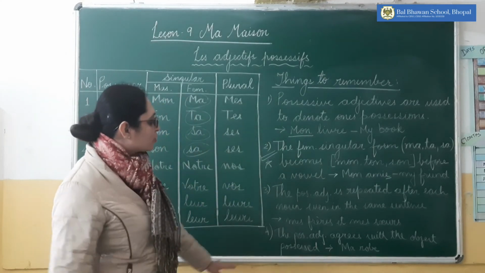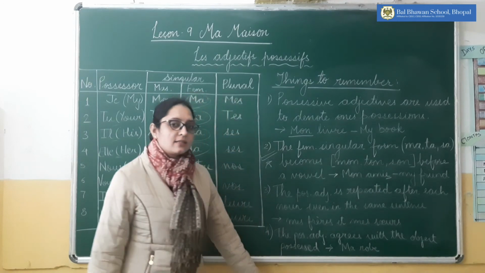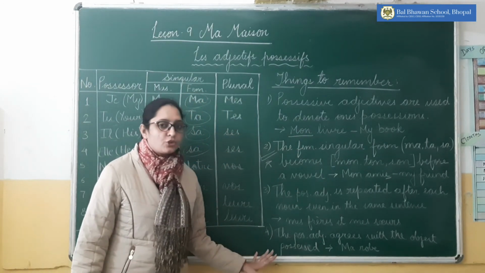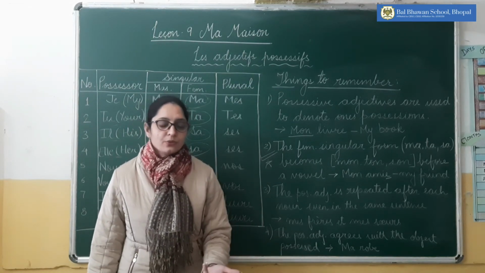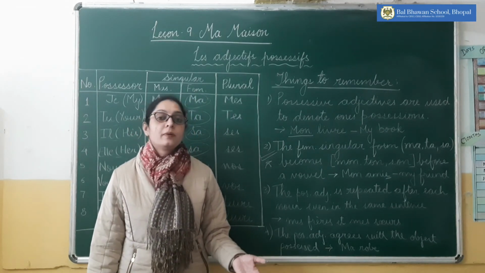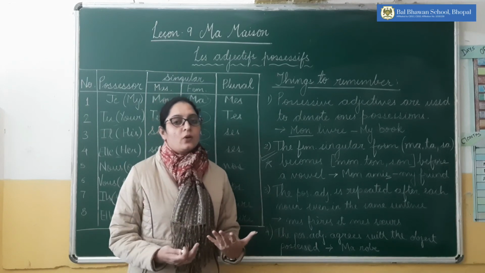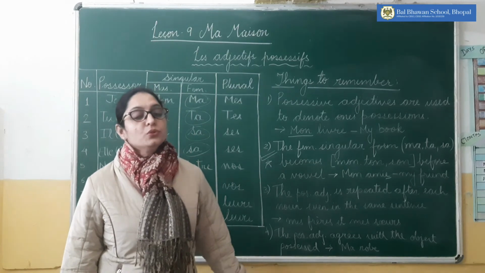And the last one is the possessive adjective agrees with the object possessed. This is related to the first point only, that I told you that it shows the belongingness of a particular object or noun. So ma robe, it means the dress is possessed by me. It belongs to me. So this first and fourth point are almost the same.